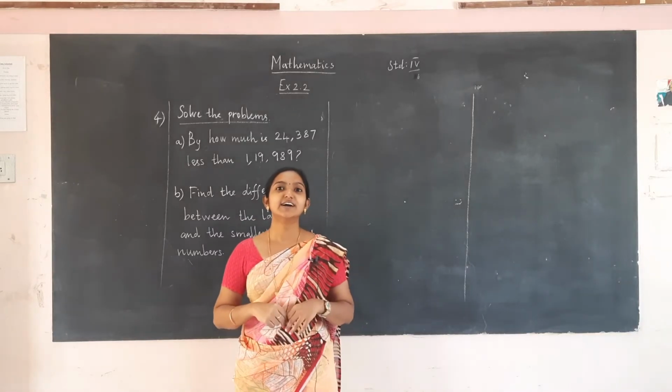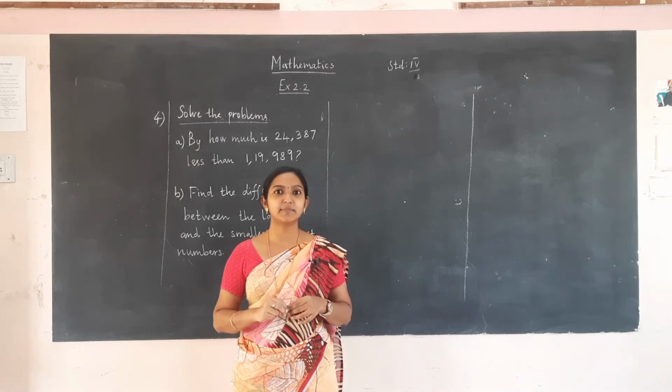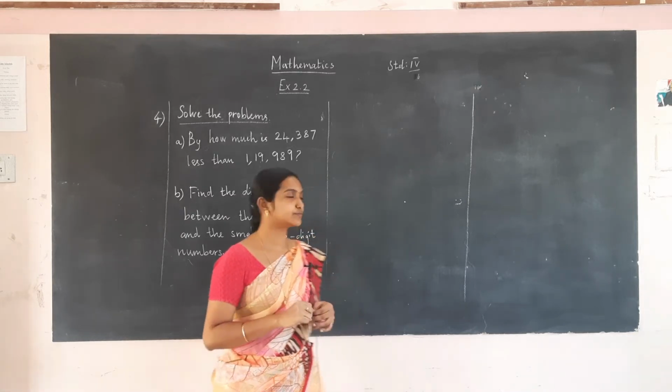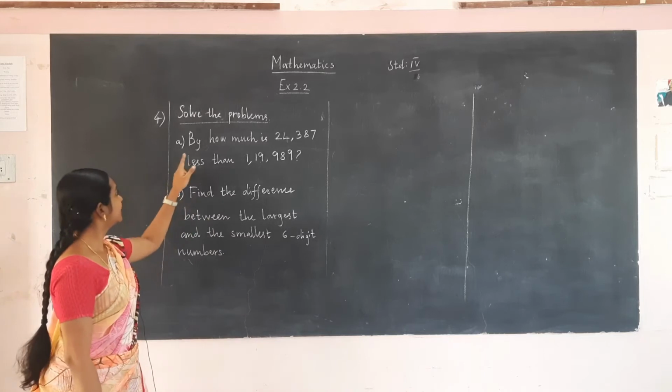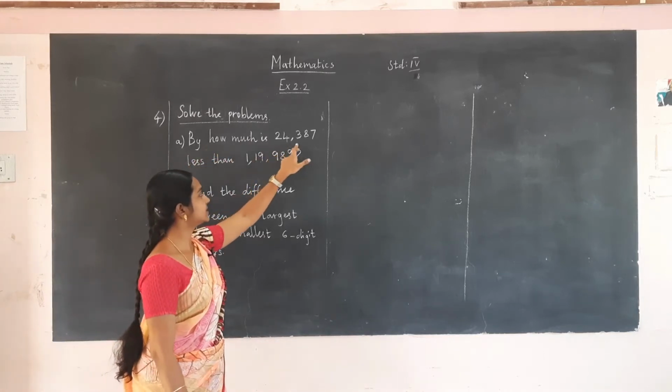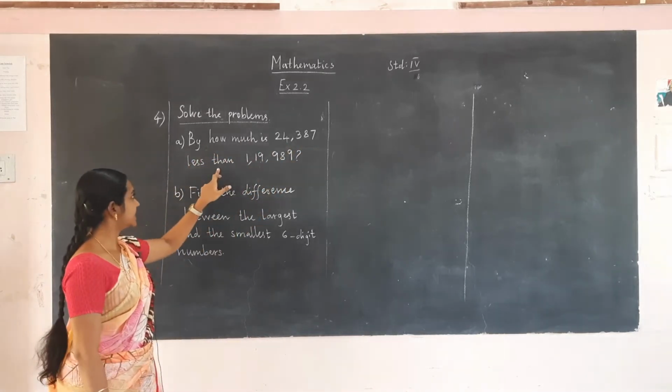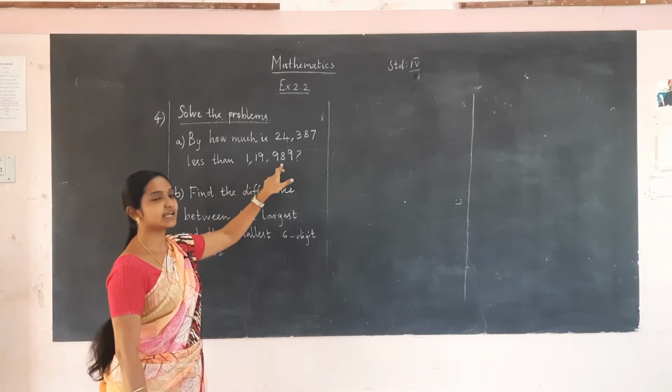Good morning students. Today we are going to solve the remaining problems in exercise 2.2. The fourth one is, by how much is 24,387 less than 1,19,989?